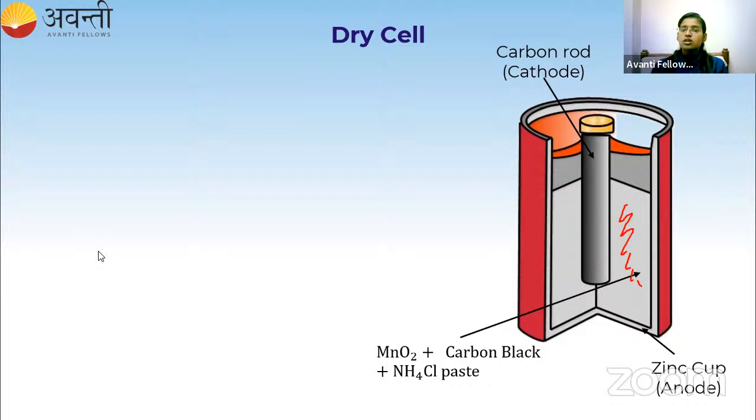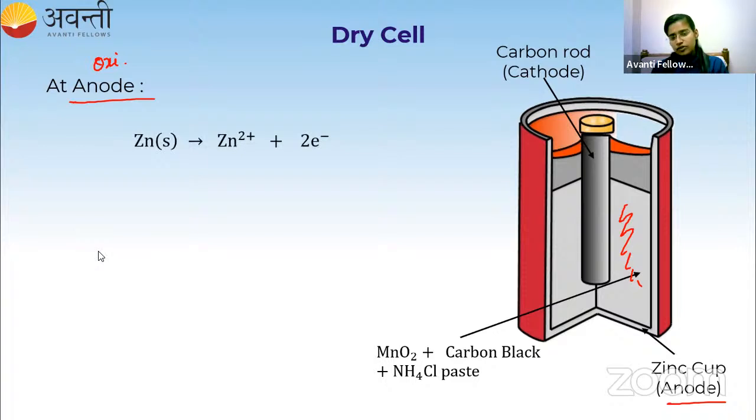Got it? Now, what are the reactions that are going to occur at the cathode and the anode? First let me go for the reaction at the anode. I already told you that oxidation occurs at the anode. The anode is zinc. Zinc is going to get oxidized. So zinc is going to release two electrons and it is going to get converted to zinc 2 plus. So zinc goes from the 0 state to the 2 plus state, and it has got oxidized.